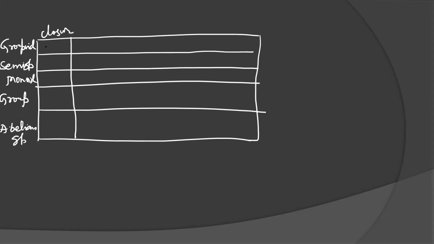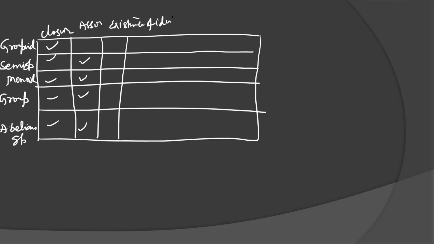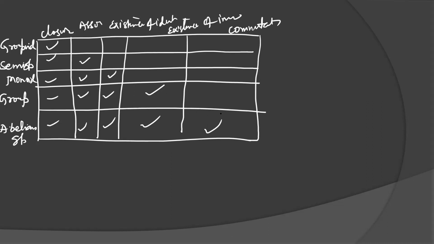Closure is satisfied with all. Associative only in semigroup, monoid, group, and abelian group. Existence of identity in monoid, group, and abelian group. Fourth is existence of inverse, in group and abelian group. And fifth is commutativity, that is with abelian group. So this is the linked definition for all the 5.